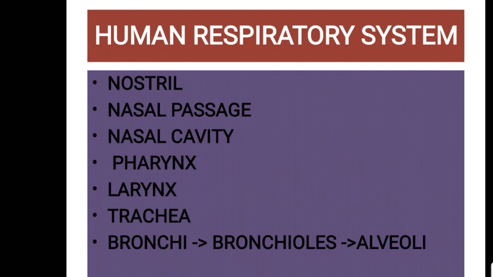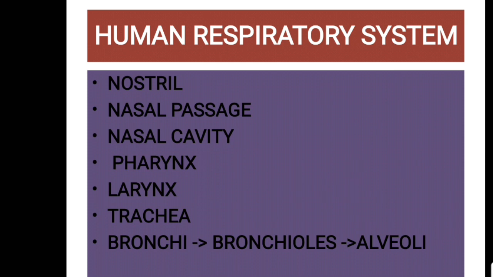It starts with the openings on our nose, that is called the nostrils, and then the nasal passage, nasal cavity, and pharynx. Pharynx, as you know, is a common passage for food and air. Then the larynx or voice box, then the trachea. The trachea will divide into two, and one branch will enter one lung and the other will enter the other lung. Inside the lung, the trachea will divide into